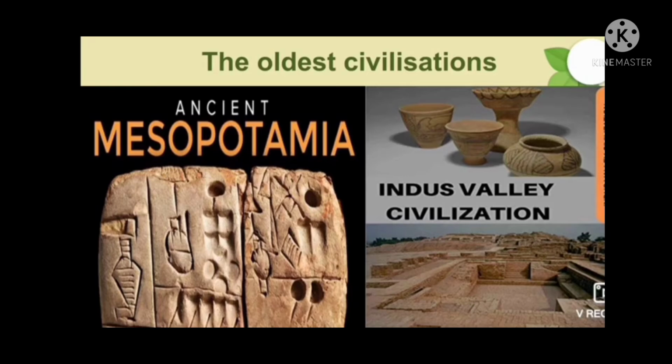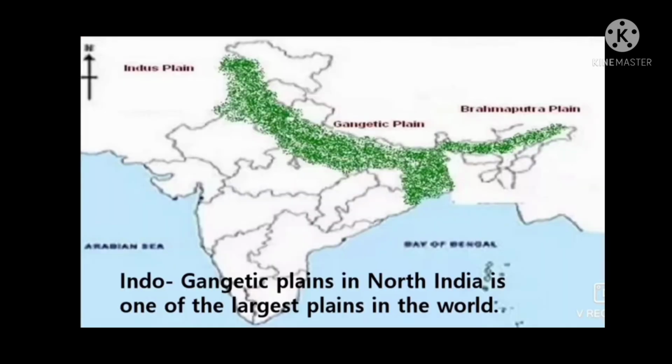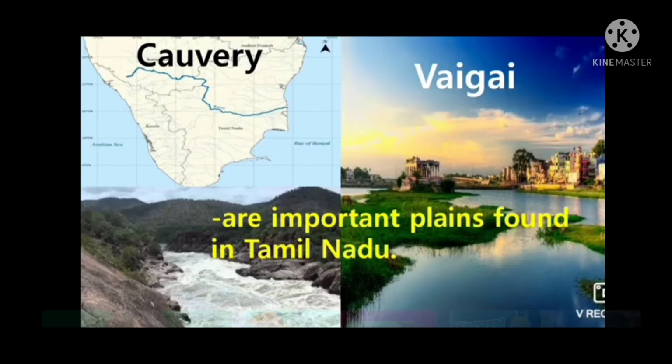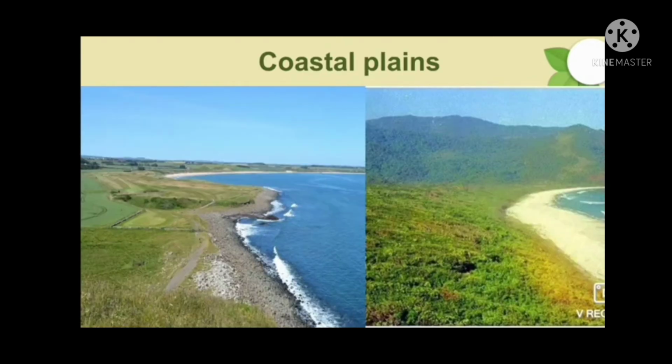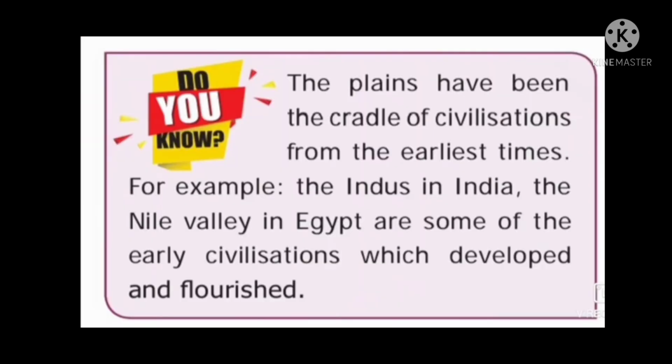The oldest civilizations like the Mesopotamian and the Indus civilizations developed in river plains. The Indo-Gangetic Plain in North India is one of the largest plains in the world. The plains formed by the rivers Kaveri and Vaigai are important plains found in Tamil Nadu. Coastal plains are the low-lying lands adjacent to oceans and seas. The plains have been the cradle of civilizations from the earliest times. For example, the Indus in India and the Nile Valley in Egypt are some of the early civilizations which developed and flourished.